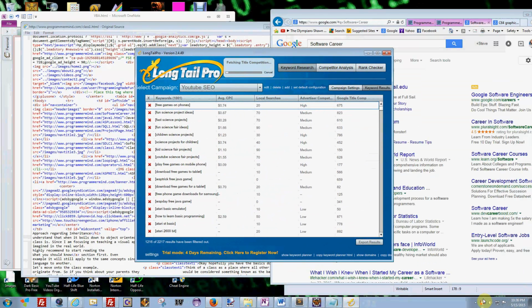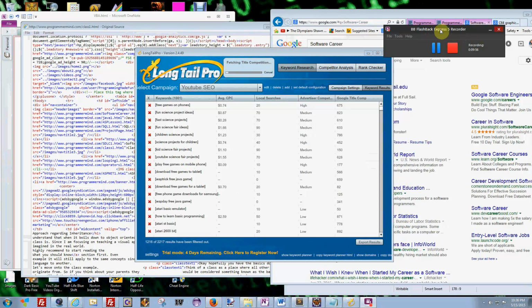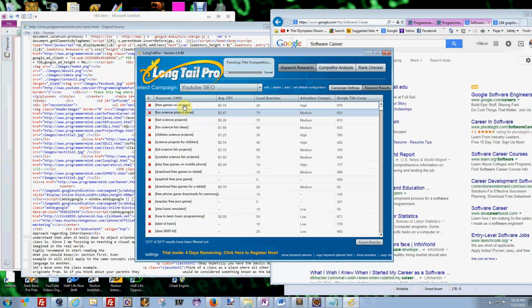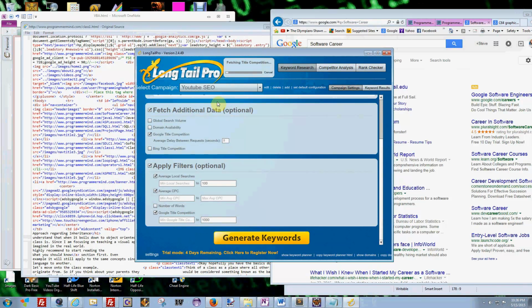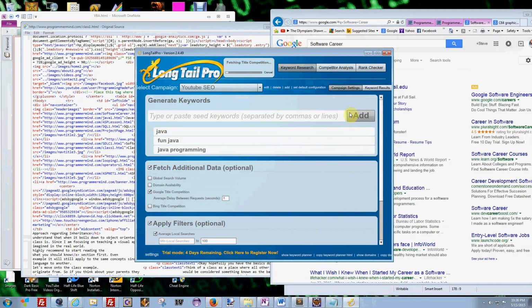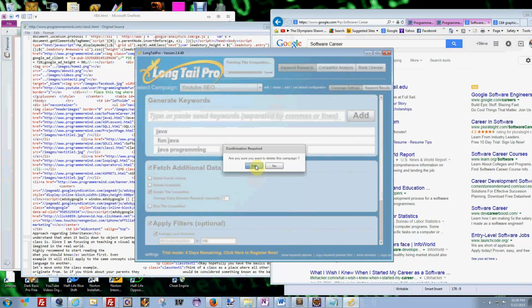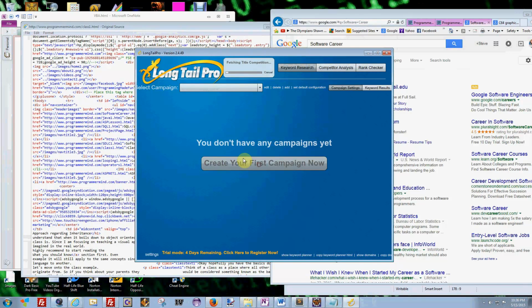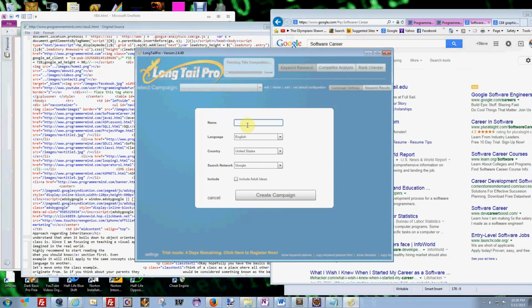Okay, and I seem to have lost my camera here. Okay, so if I go back to Longtail Pro here, let me just minimize this, and I type in a new campaign here. You can also do a new campaign here, but I guess I could just delete all this. I'm just going to delete these campaigns so I don't have any more keywords. I don't need these anyways. So I'll create my first campaign and kind of show it to you.